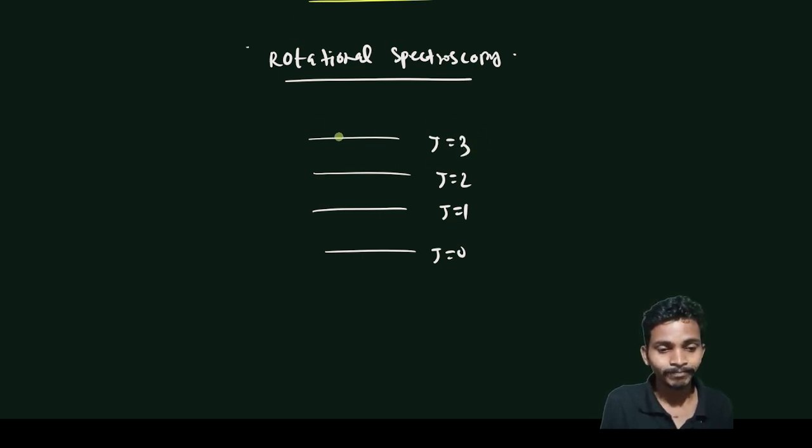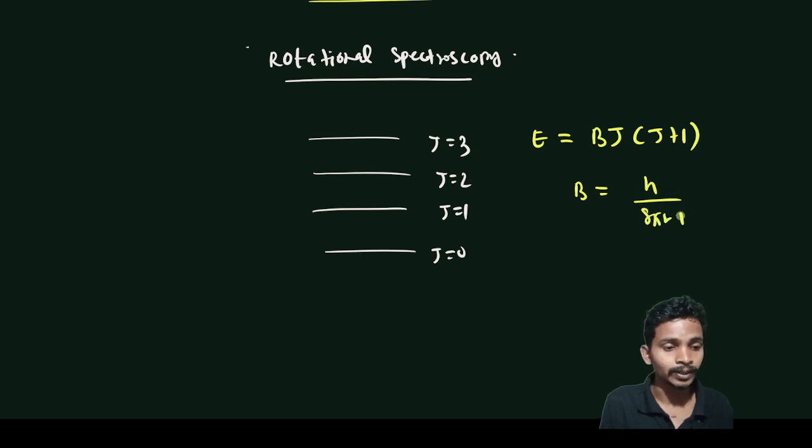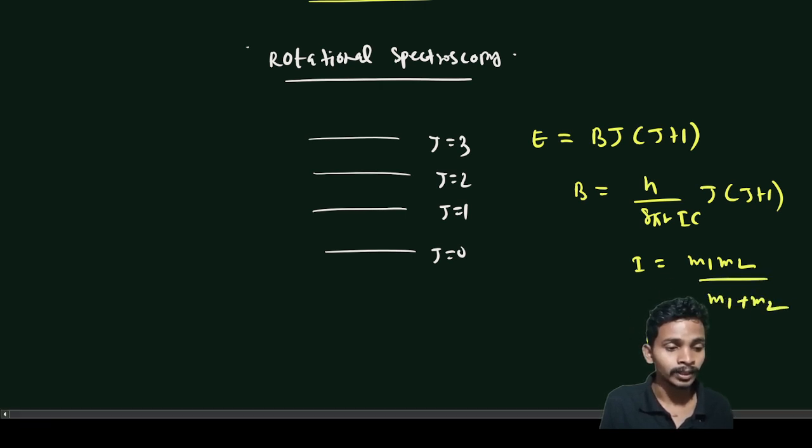Let's say the energy is given by B J(J+1), where B is equal to h upon 8 pi square I c. Here h is Planck's constant, I is the moment of inertia, which is m1 m2 upon m1 plus m2, c is the speed of light, m1 and m2 are the masses of the atoms of the molecule, and J is the rotational quantum number.